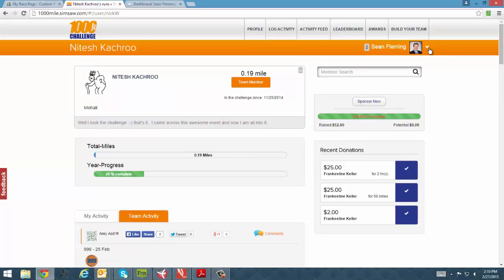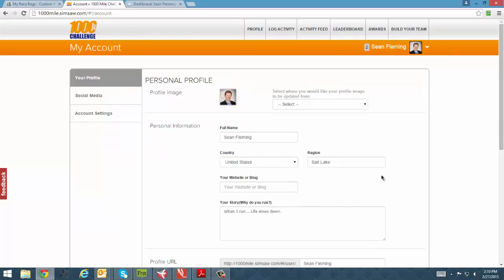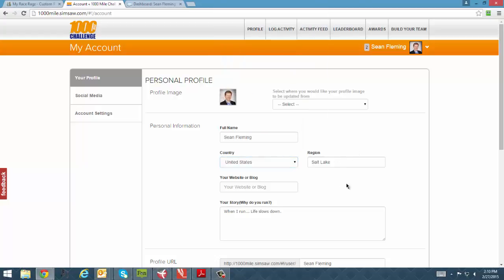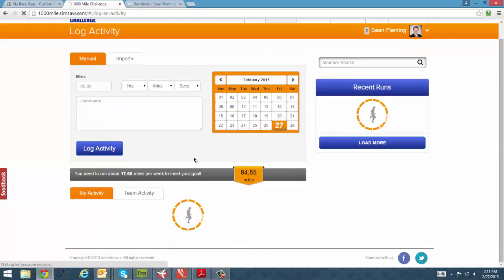If I go in here to my account, the region is still not working with the pop-down menu like we have here on the country. We put it in the right spot, but we didn't get the pop-down working so that we could create the filter for it. If I go into, let's see, there's a couple other things I wanted to show you.